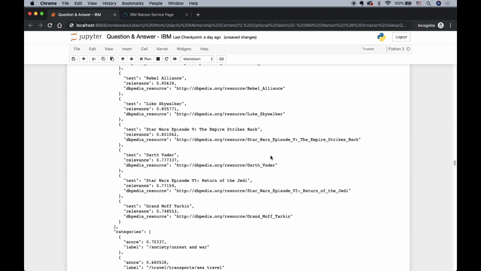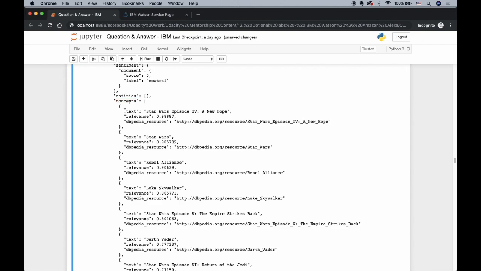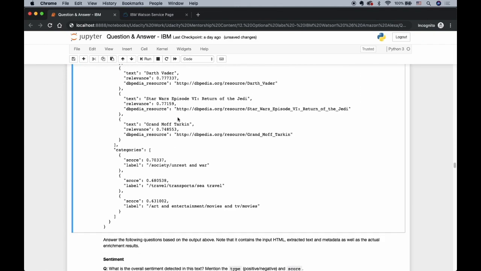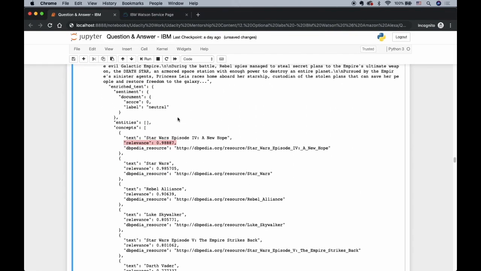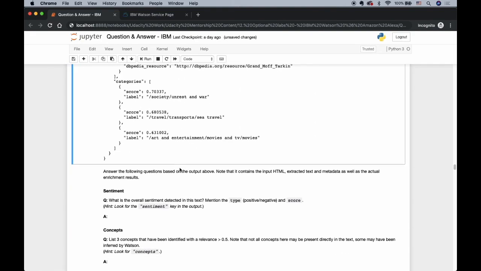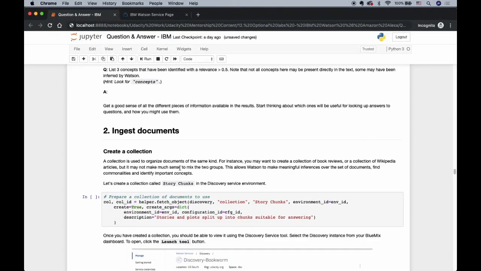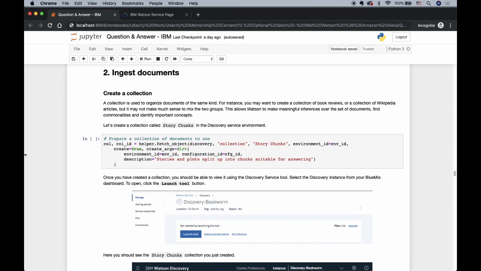If you look at this, you will see concepts. In concepts, you have text and you have relevance. You can easily take this text with a relevance higher than 0.5. So after analyzing your text, we can go to the second section of this Jupyter notebook, which is called ingest the documents.